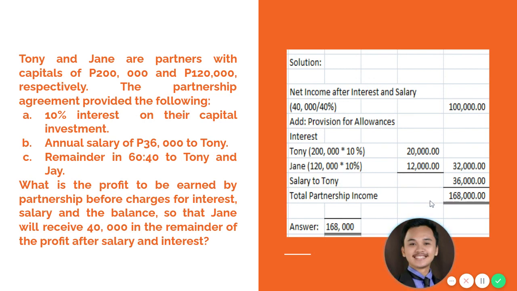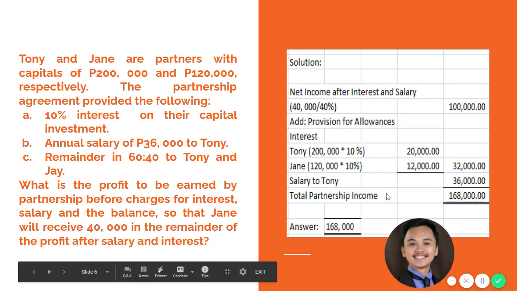So therefore, the partnership should earn 168,000 in order for Jane to receive a net income after interest and after salary of 40,000.